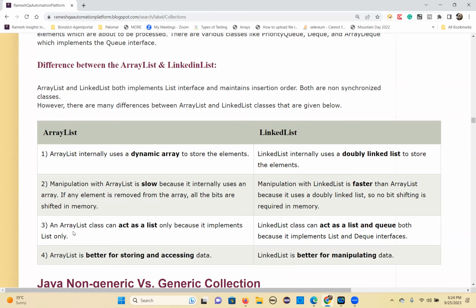ArrayList class acts as a list only because it implements only List. LinkedList class can act as a list and queue because LinkedList implements the List and Deque interfaces. So ArrayList is better for storing and accessing data. LinkedList is better for manipulating the data.